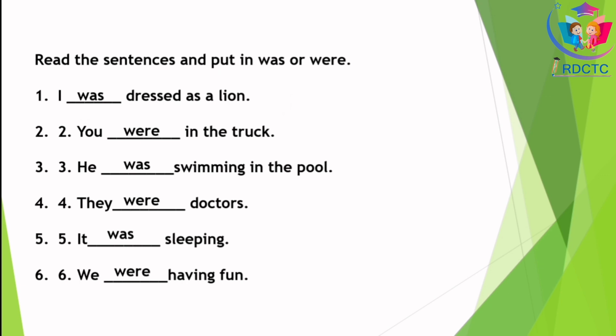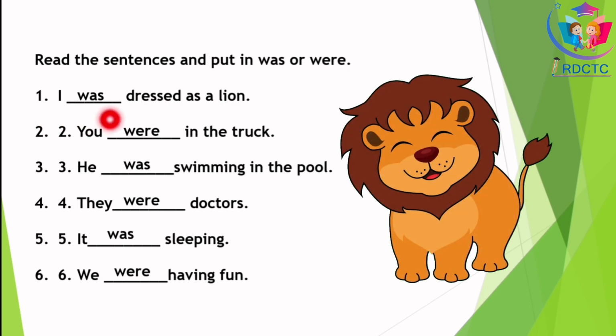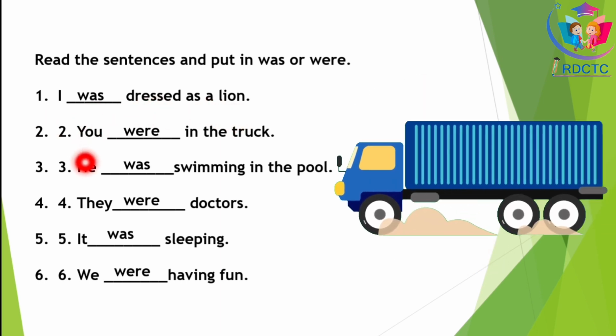Let's see the question. Read the sentences and put in was or were. Now we have to fill up these blanks with was or were. I dash dressed as a lion. I was dressed as a lion. You dash in the truck. You were in the truck.